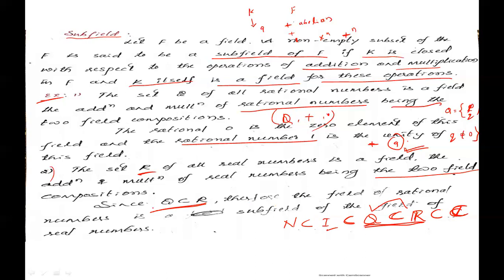Therefore, the field of rational numbers is a subfield of the field of real numbers. R is also a field, and Q is a subset of R. Therefore, Q satisfies 9 properties and R satisfies 9 properties. Since Q is a subset of R, it is a subfield. The set of rational numbers is a subfield of the set of real numbers.